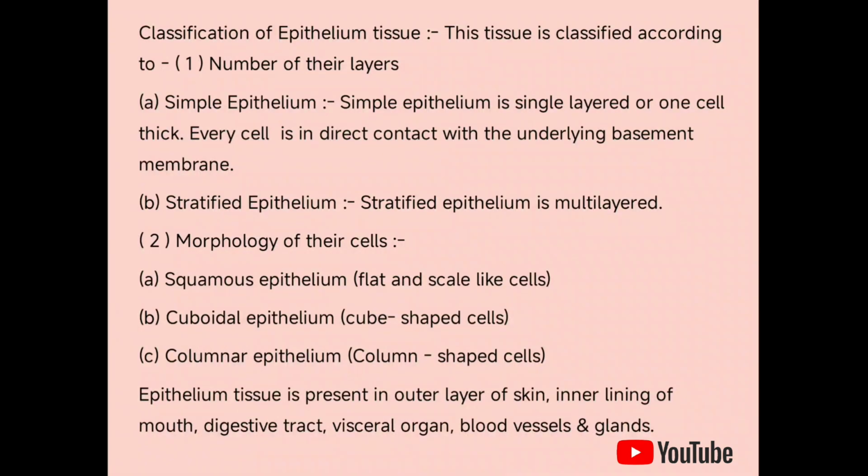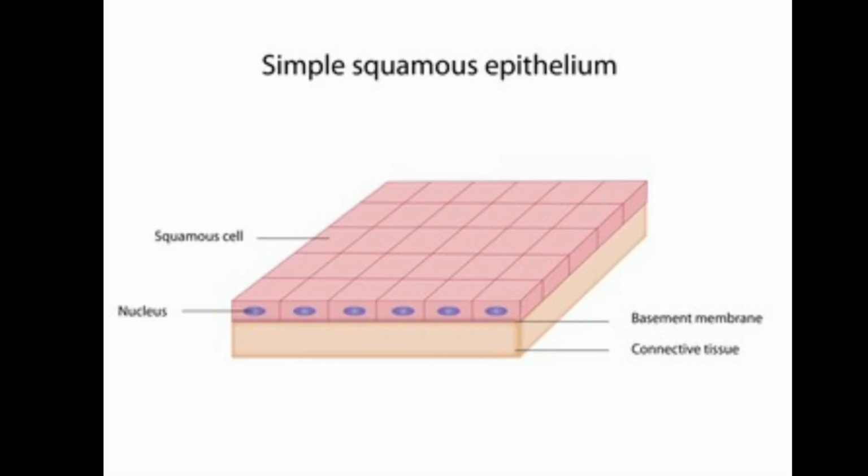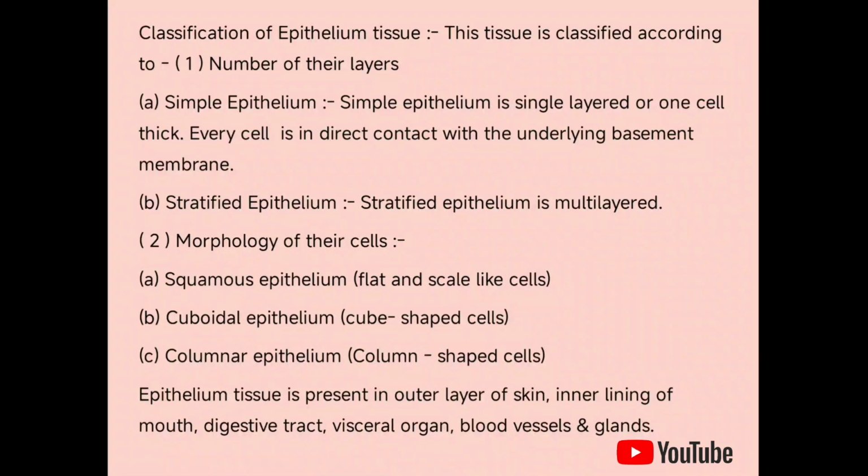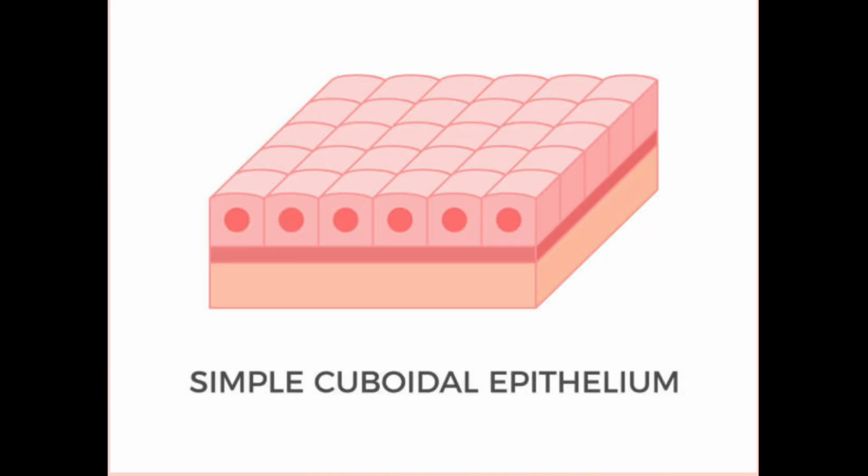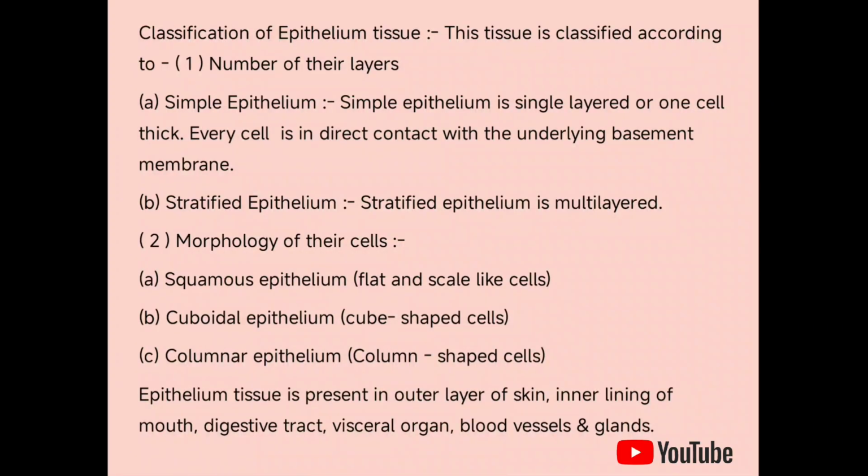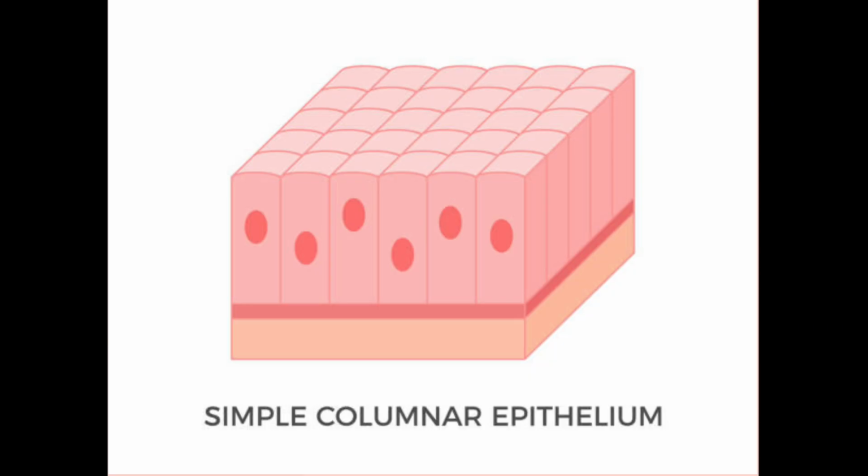Second, morphology of their cells. A. Squamous epithelial. These are flat and scale-like cells. B. Cuboidal epithelium. These are cube-shaped cells. C. Columnar epithelium. These are column-shaped cells.